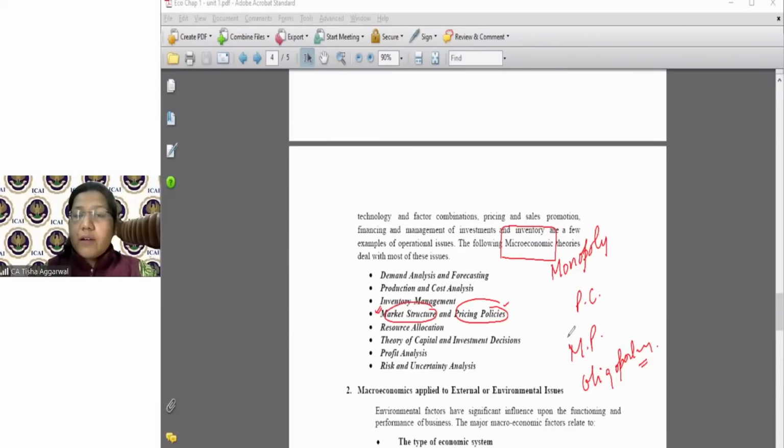Should I go for monopoly, perfect competition, monopolistic, oligopoly, etc.? So understanding which market structure I should go for and what pricing I should do.